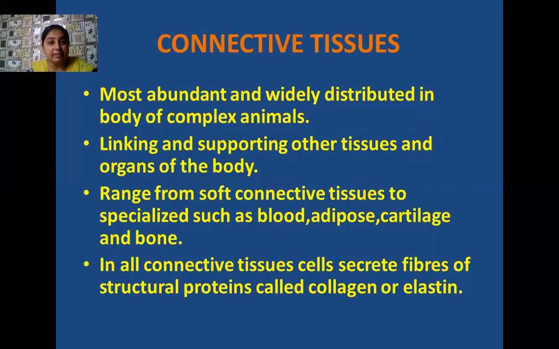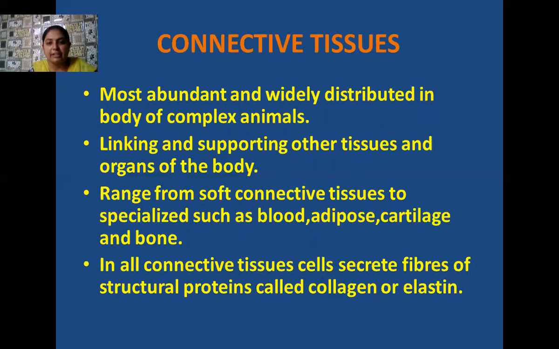All of these connective tissues are widely distributed and abundantly found in our body. They range from soft to specialized connective tissues. There are various types of specialized connective tissues, such as blood, adipose tissue, cartilage, and bones. All of these are examples of specialized connective tissues.